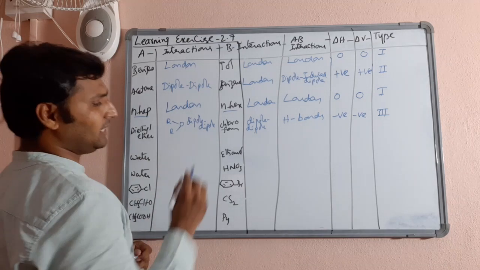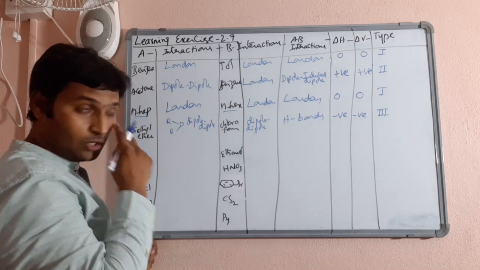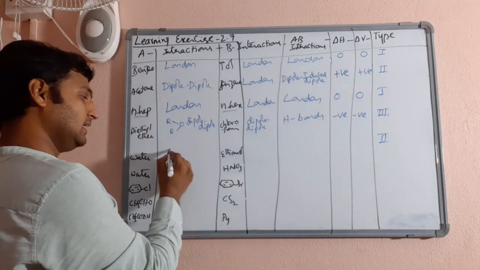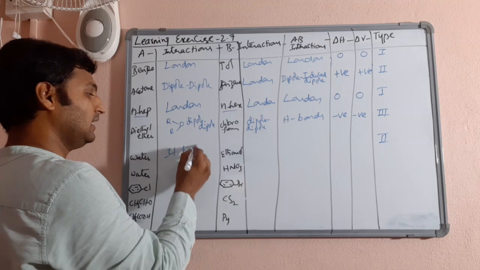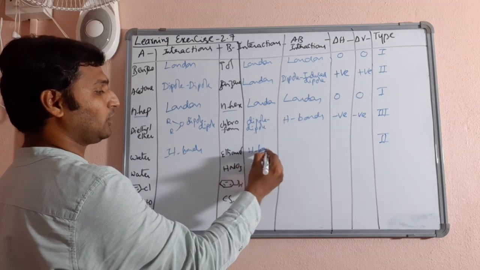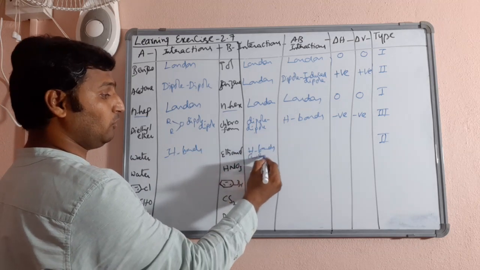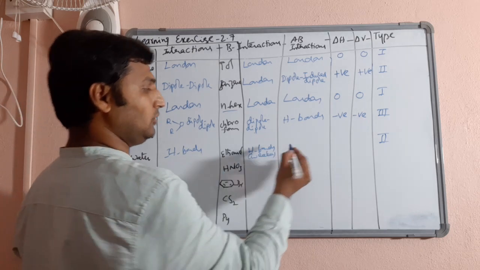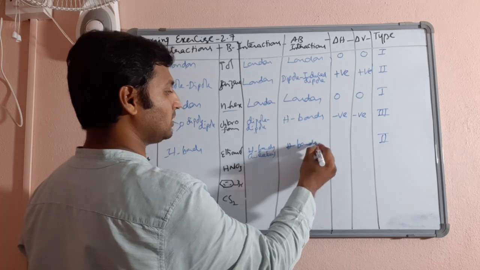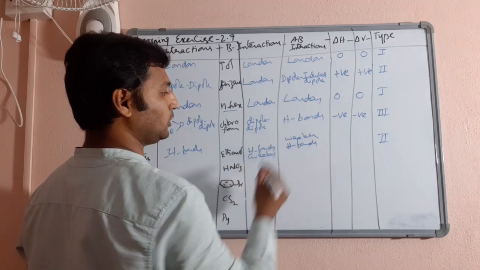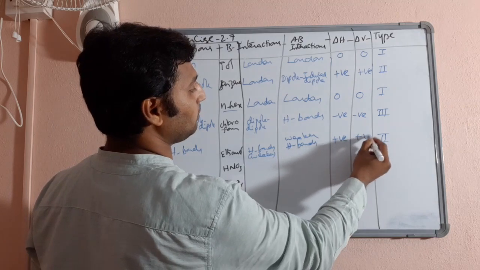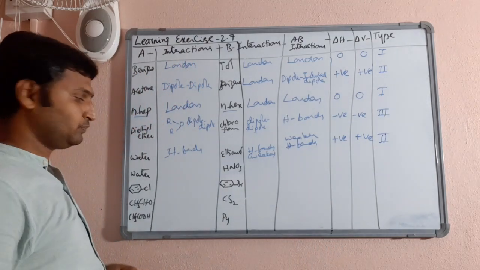Moving on, water and ethanol I have already explained you. They will be type 2, positive deviation, because water has intermolecular hydrogen bonds. Ethanol also has intermolecular hydrogen bonds, no doubt, but these will be weaker than those in water. So new forces are also intermolecular hydrogen bonds, but they are weaker intermolecular hydrogen bonds. As a result, delta H will be positive, delta V will be positive, and they will be type 2.